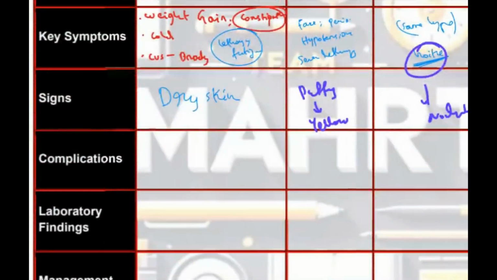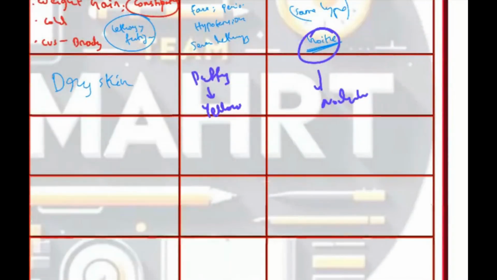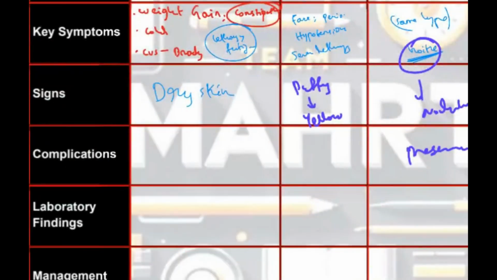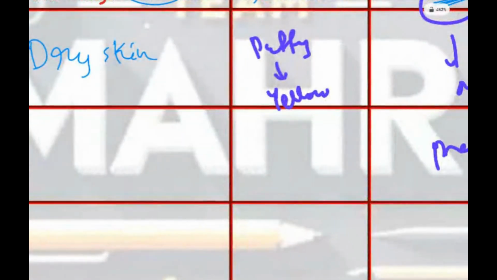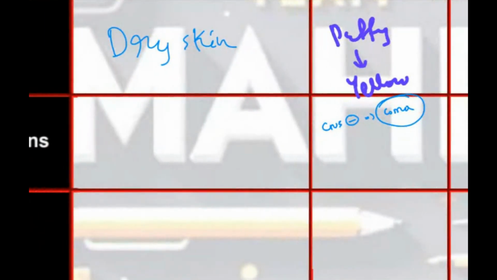So the complications can be because of pressure symptoms, dysphagia could be there here. And here the complications could be because of severe lethargy. CNS might shut down. This is known as coma. So this is myxedema coma, we say. CNS might shut down, so respiratory failure can occur in this condition. This is because of myxedema, a very severe condition, a severe form of hypothyroidism.